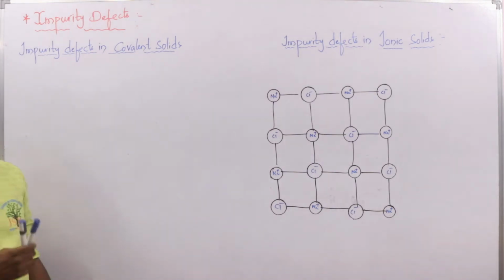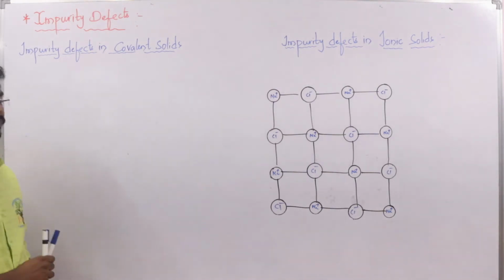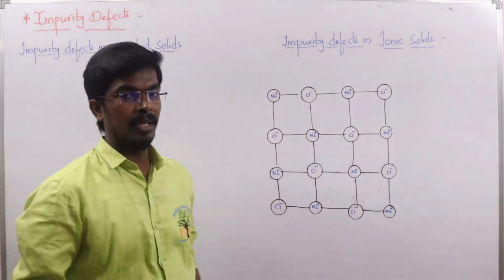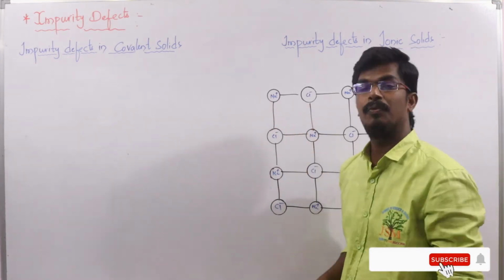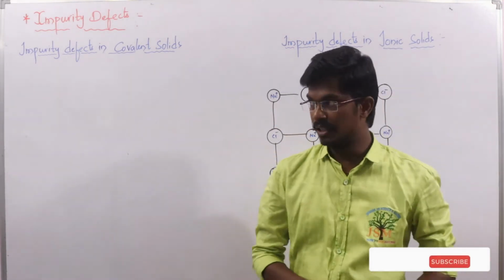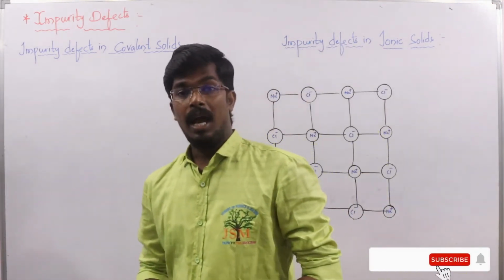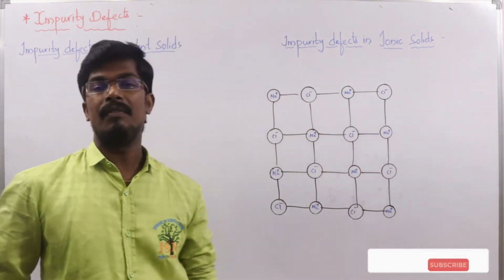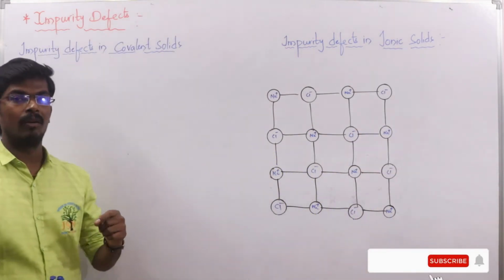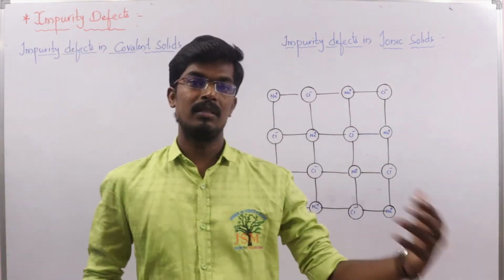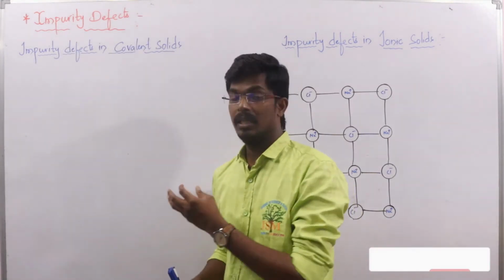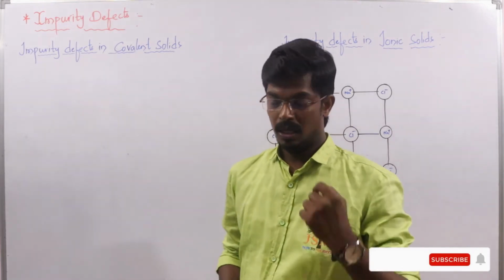Now let us see impurity defects, introducing impurity in covalent solids and how the defects are going to arise. Generally, group 13 elements and group 15 elements can enter group 14 elements like silicon and germanium. Adding a foreign element, we generally call doping. So adding any foreign substance to the crystal, we call doping.